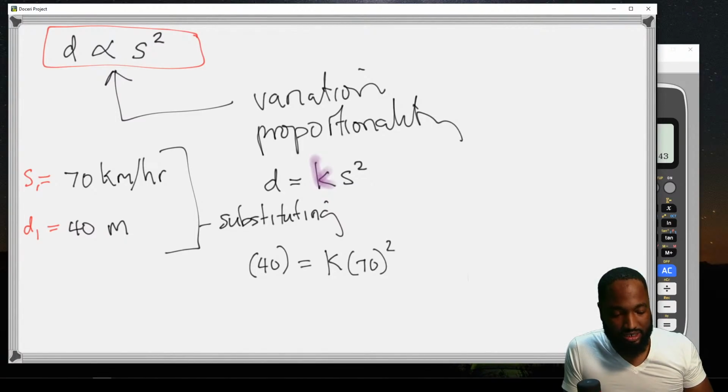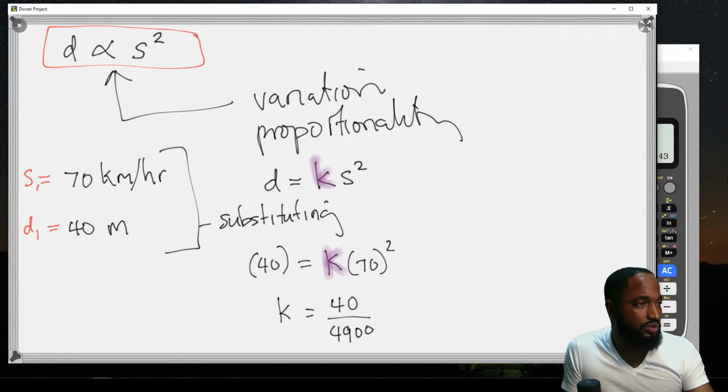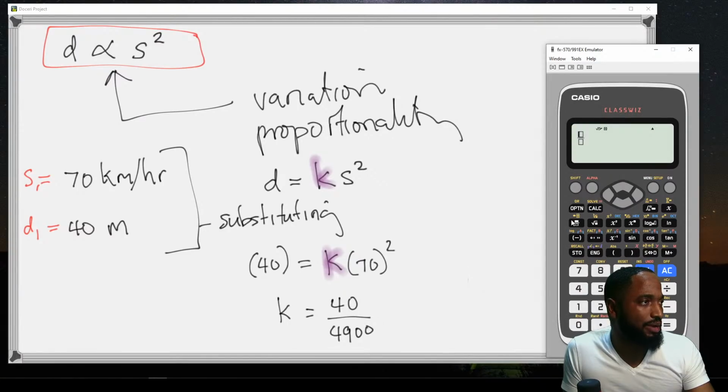Yeah, now, if you knew how to do this variation with the K and thing, easy thing, right? So you figure out what K is. K is going to be equal to this divided by that. You'll get higher power, put the K on the other side. 40 divided by 70 squared. Which is 40 divided by what? 4900. 40 divided by 70 squared.